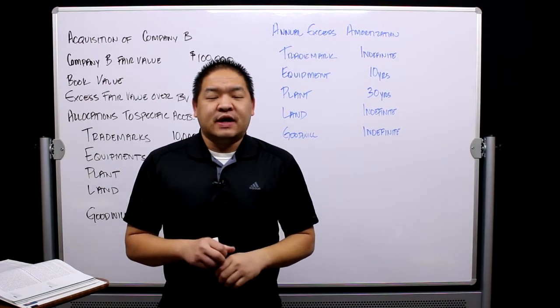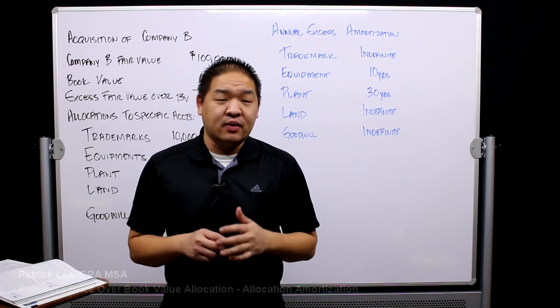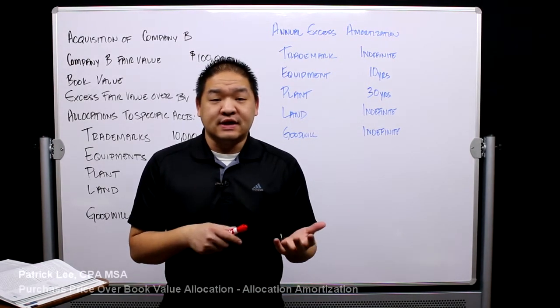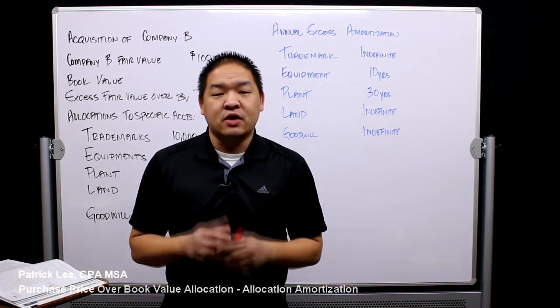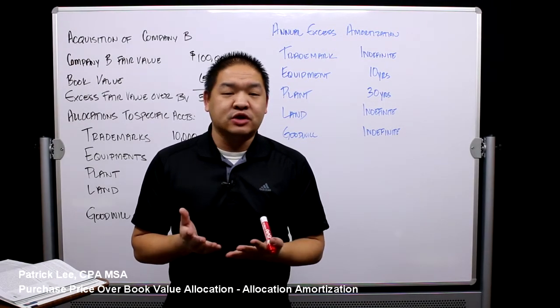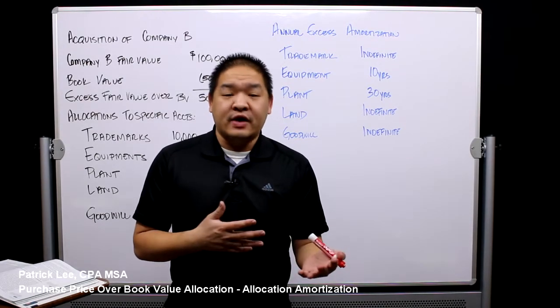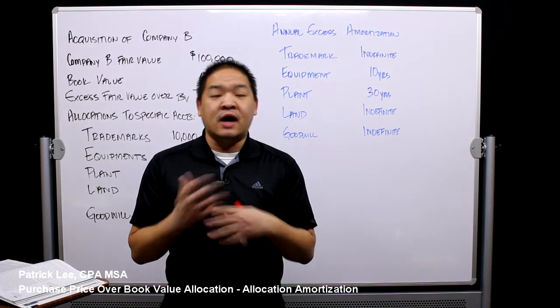All right, in this lesson, we're going to continue our conversation when it comes to consolidations. We're going to look at one aspect of consolidations, and then we'll get to, in other lessons, consolidations after, or subsequent to, the year of acquisition. So the first thing that we're going to talk about is this idea of allocating purchase price to the undervalued assets or overvalued assets, and what do we do with those excess and not excess numbers.